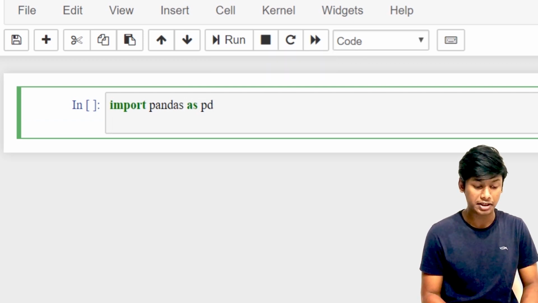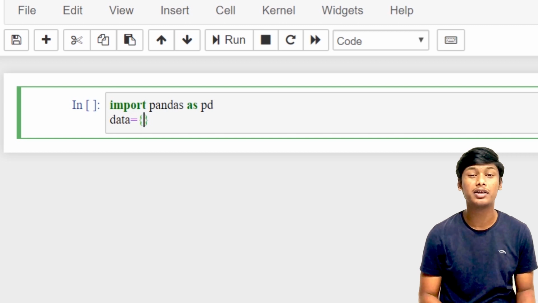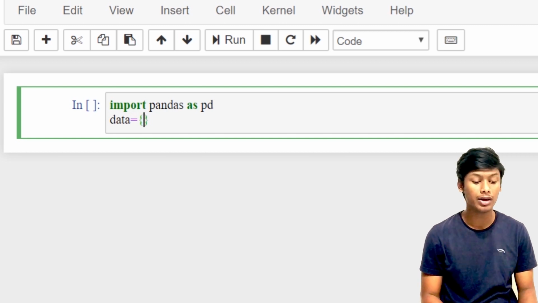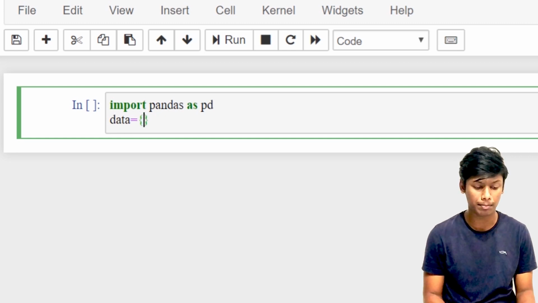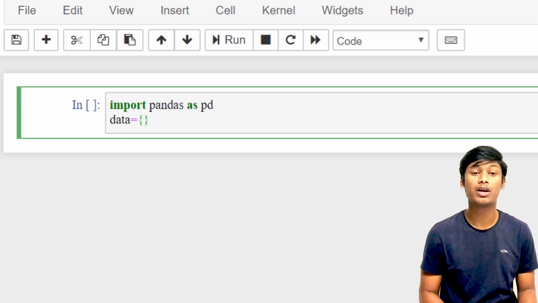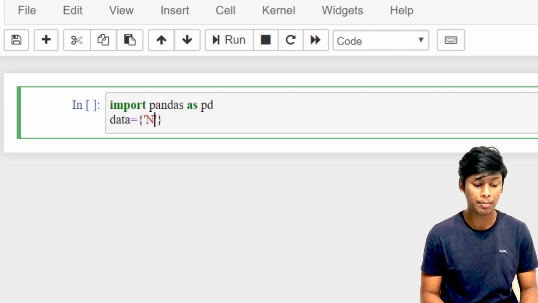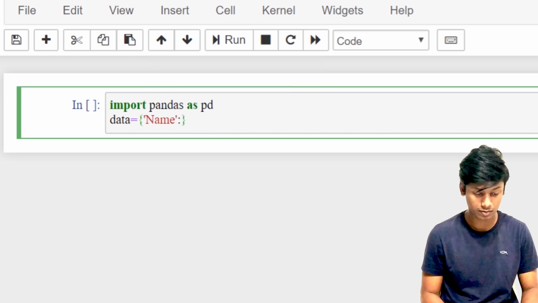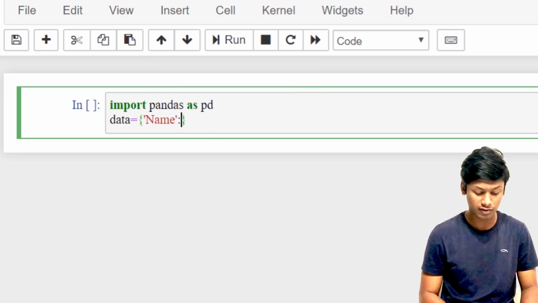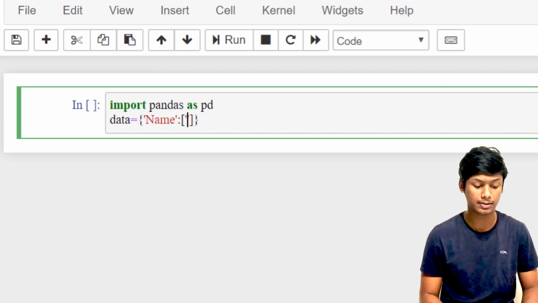Once I do that, I'll be declaring a dictionary first. Generally, dictionary has key and value. Here, I want to create two columns. One is name and the other one is marks. Firstly, name. If there are many values for the same key, you need to take a list. I am taking three names as X, Y, Z. And the next key is marks.